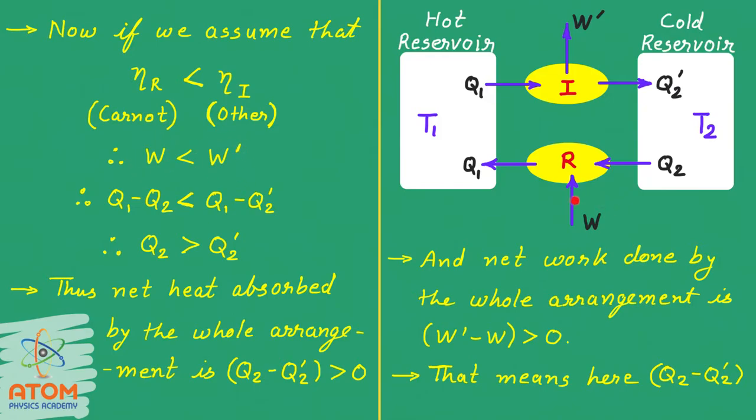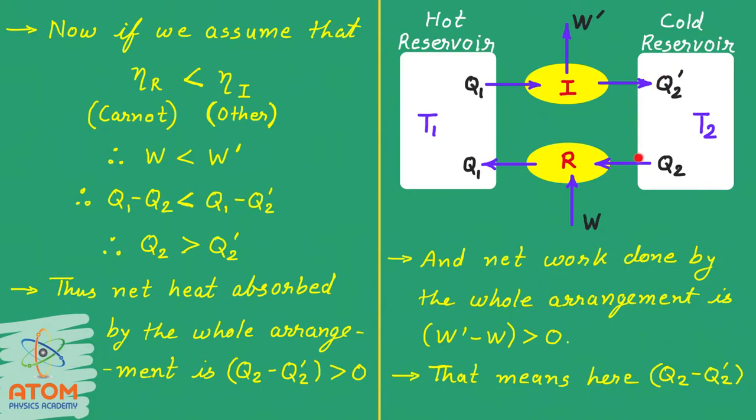Mind well, W was the work required by the Carnot engine and W dash was the work delivered by the other engine. So here W will be less than W dash. But W is Q1 minus Q2 and W dash is Q1 minus Q2 dash. So here Q1 will be cancelled out. Then the remaining is minus Q2 is less than minus Q2 dash. That means Q2 is greater than Q2 dash.